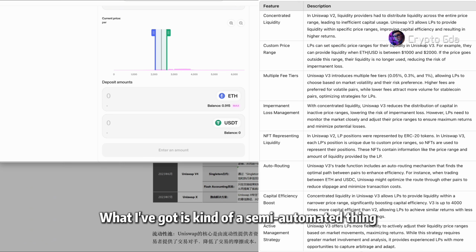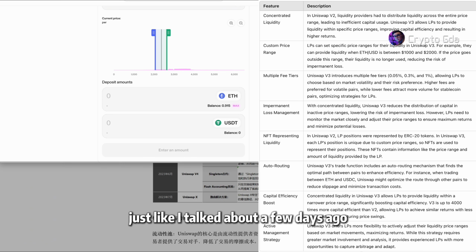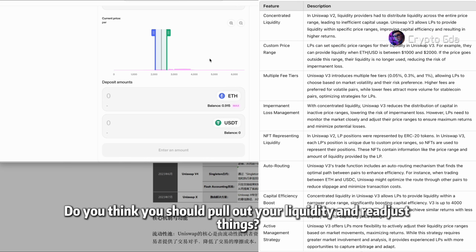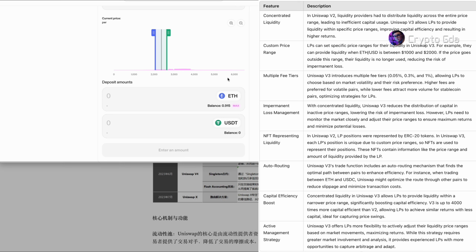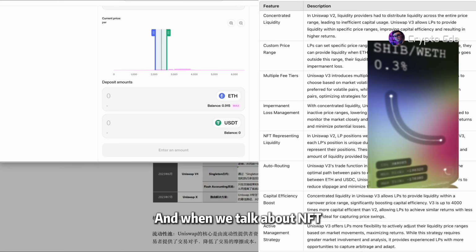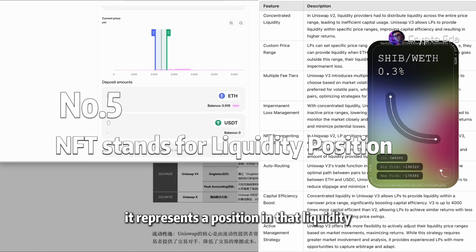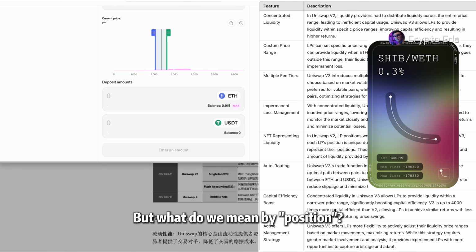What I've got is kind of a semi-automated thing, just like I talked about a few days ago, right? Well, the market just took a sudden dive. Do you think you should pull out your liquidity and readjust things? That's kind of the move here, right? It's really similar to that grid strategy. Like a semi-automatic grid strategy, when we talk about NFT, it represents a position in that liquidity. But what do we mean by position?